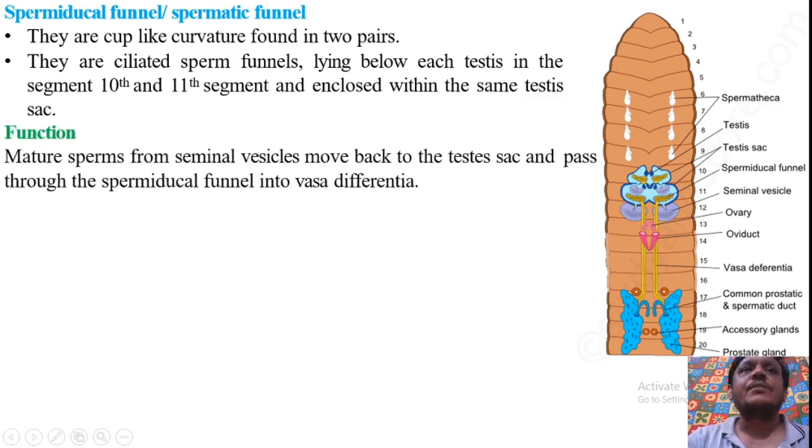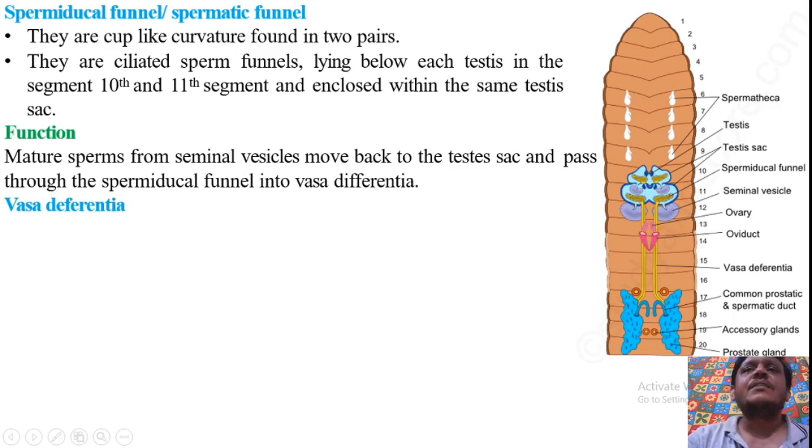The function of this spermatic funnel is that it carries the mature sperms from the seminal vesicle up to the vas deferens. So the mature sperms from the seminal vesicle move back into the testis sac and they pass through the semiducal funnel into the vasa differentia.